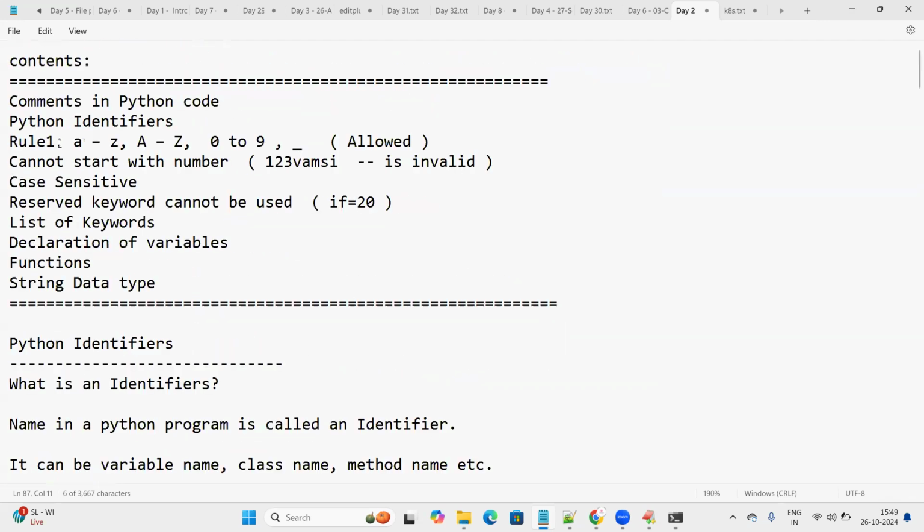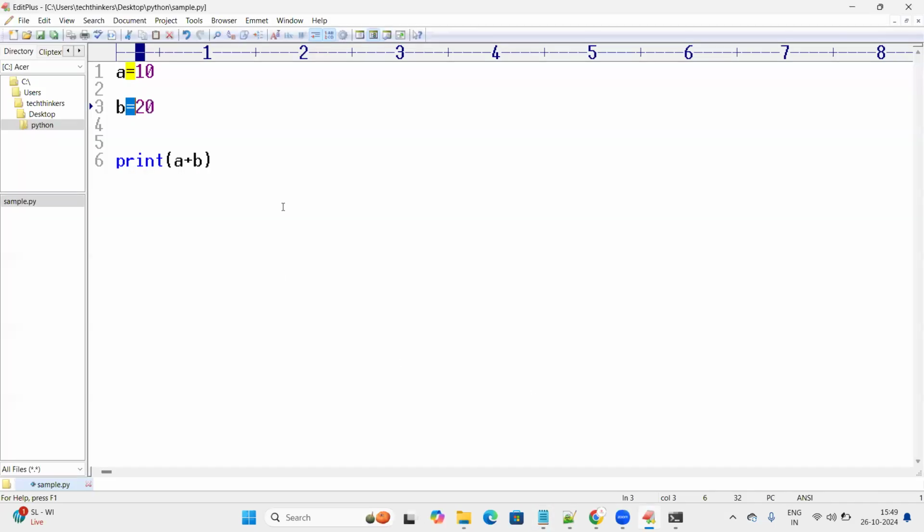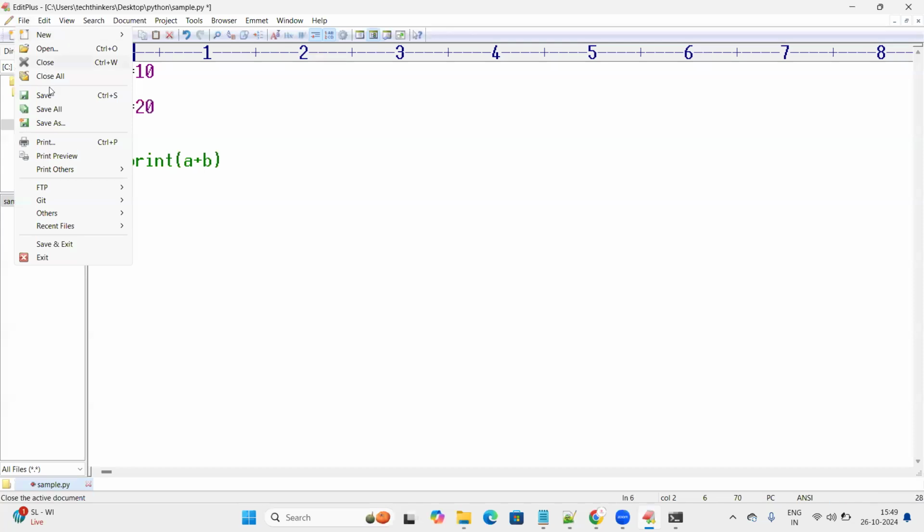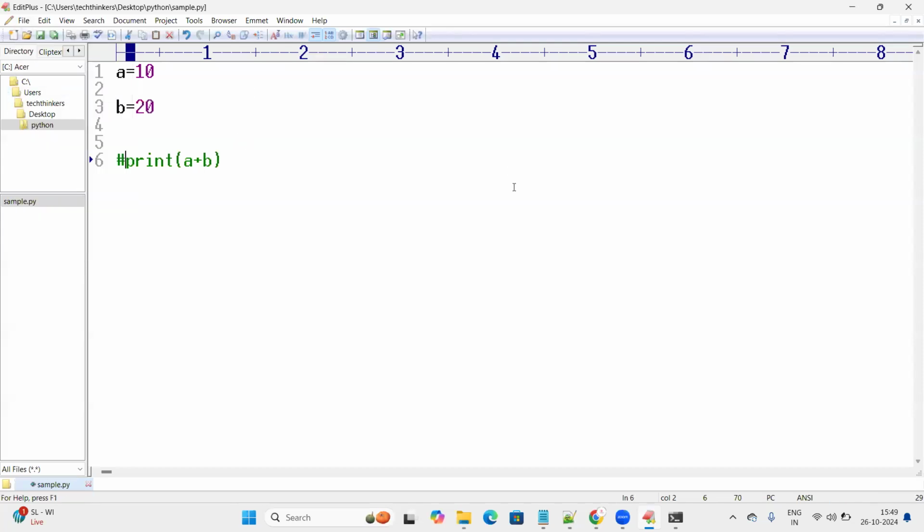You see what we have understood so far. This one we missed, I think. So we need to understand how to write comments in Python code. Let me go here. This is the 3 lines program. I would like to comment something here. I have 3 lines, A is equal to 10, B is equal to 20. And in the print statement, I'm commenting the line with the hash symbol. How to comment lines in a Python program with the help of the hash symbol: if you put the hash symbol before the line, I'm saving it and going to the command prompt to run it.